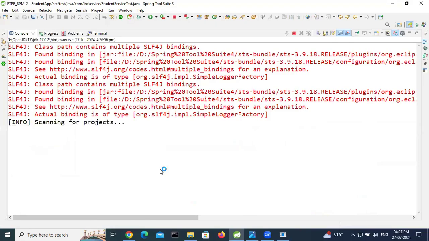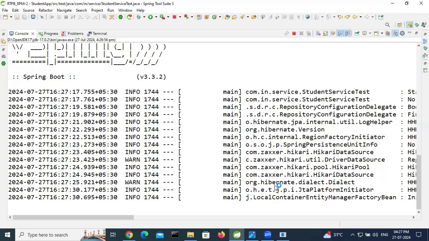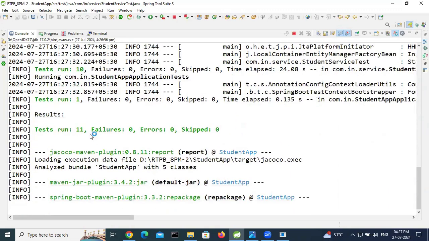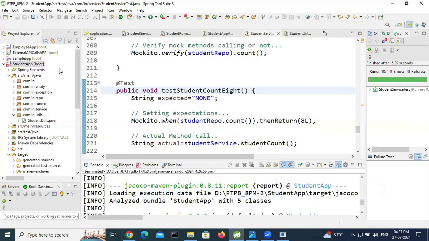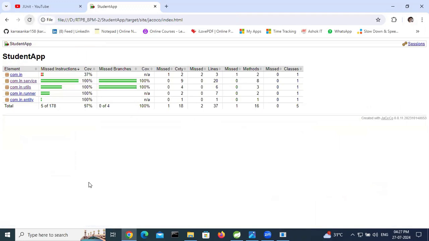Meanwhile, I am pausing the video. So the Spring Boot application is starting. Wait some time. Test cases will be run. Here 11 test cases are passed. Build success. So right click, refresh. Here now 100% is covered. So go to student. Here service, util, runner, entity. These are 100% covered.